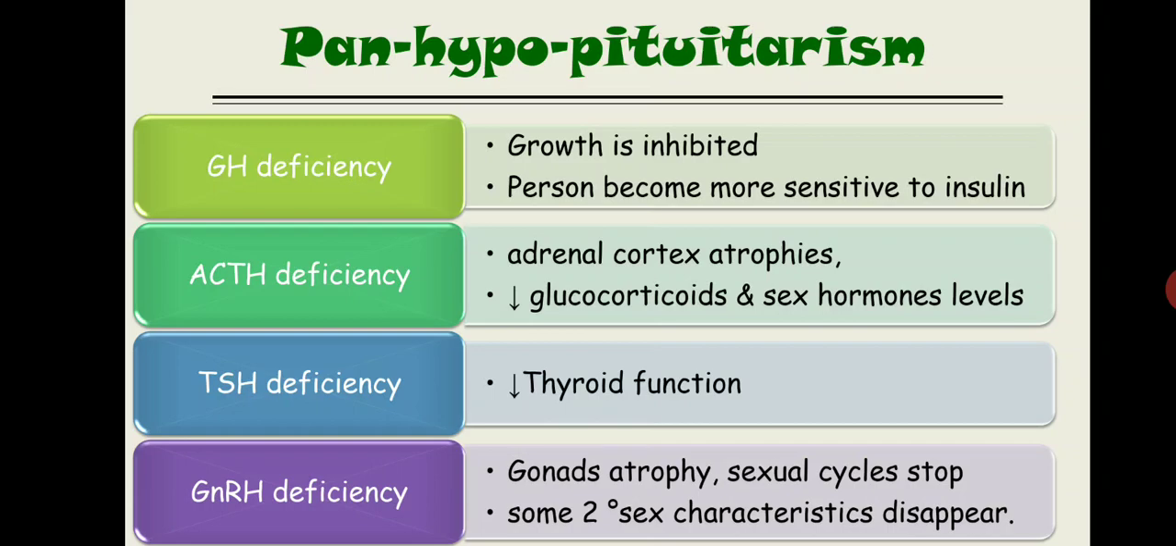Now, this GnRH deficiency is also present in Kallmann syndrome that we already discussed in our previous slide. You can remember that in Kallmann syndrome there is a failure of migration of the GnRH neurons from the olfactory area to the hypothalamus. Revise it if you do not remember it.